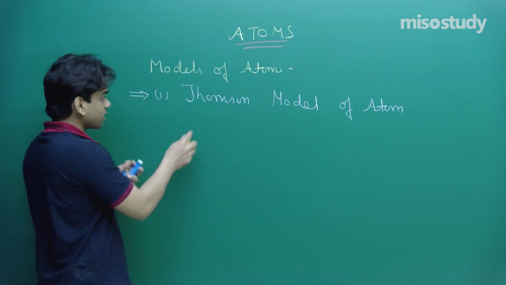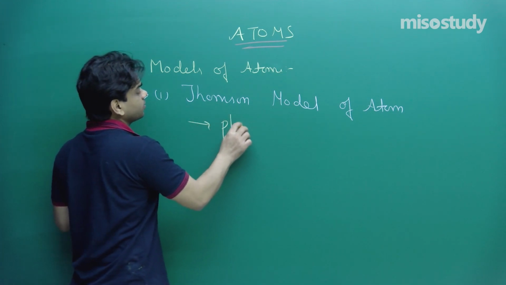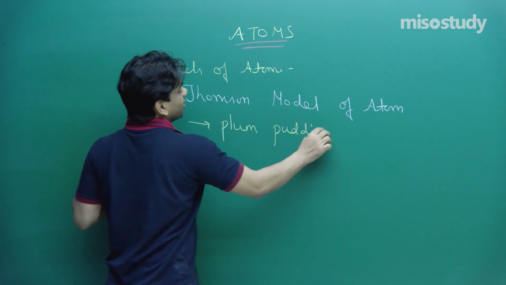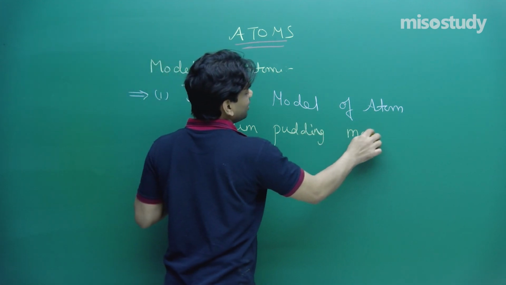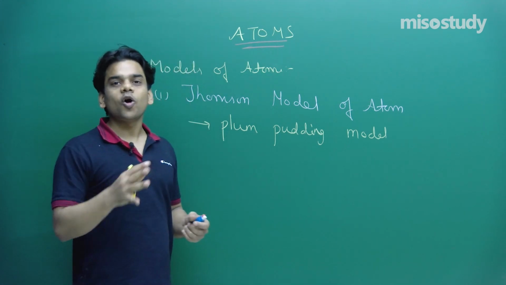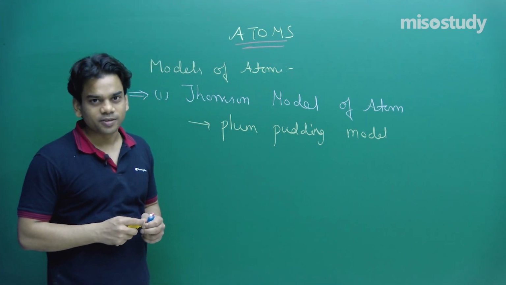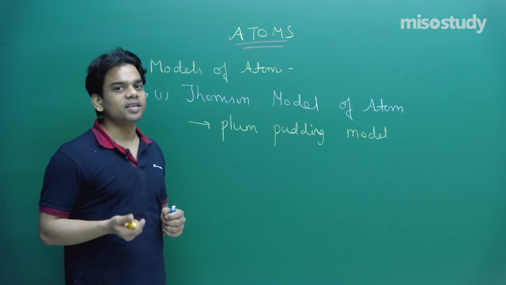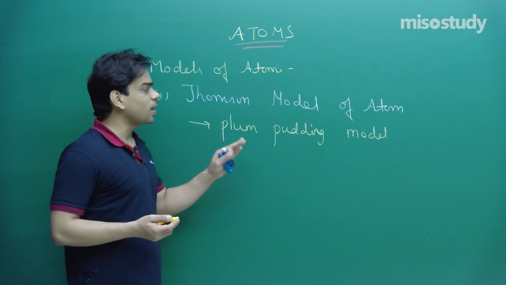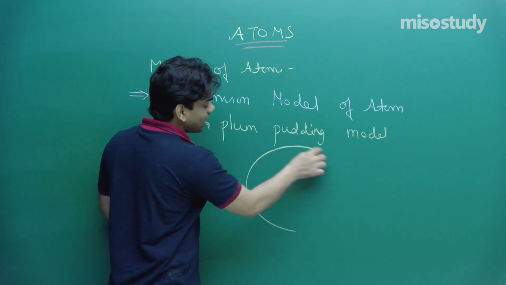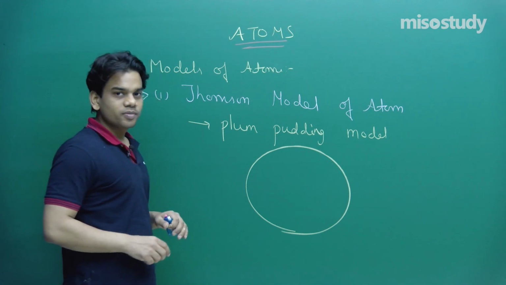His model was a plum pudding model. You must have seen plum cake, with chocolate chips or small cherries spread all over the cake.